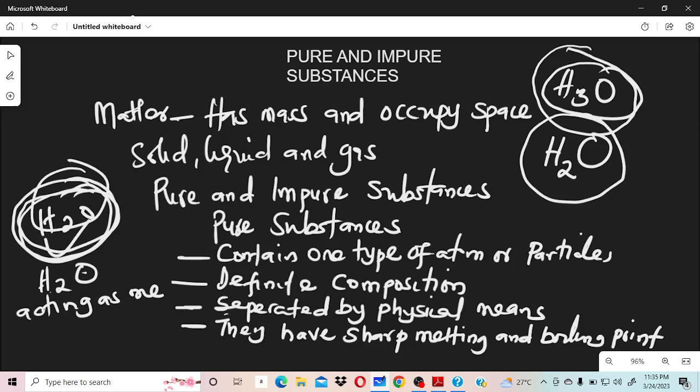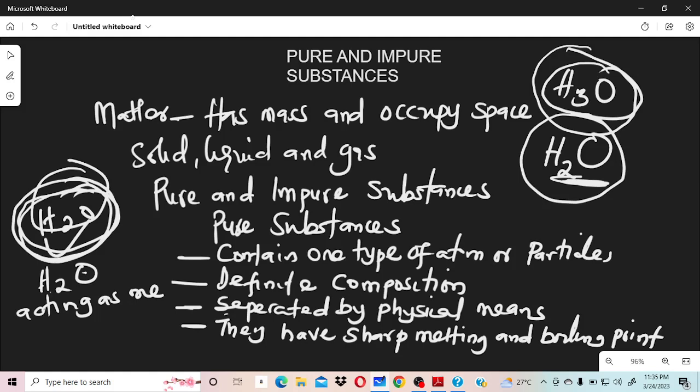Because it is fixed. Every Tom, Dick, and Harry knows the molecule of water as 2 atoms of hydrogen and 1 atom of oxygen. Anything different from this means you have not written water, and the reason is because their composition is definite. In what sense? 2 atoms of hydrogen, 1 atom of oxygen. So water fulfills the second criteria, which means it has a definite composition.